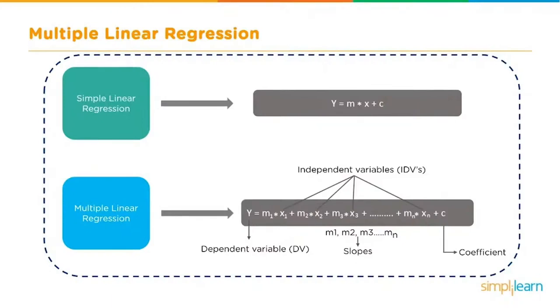So when you're dealing with multiple linear regression, you basically take your single linear regression and you spread it out. So you have y equals m1 times x1 plus m2 times x2, and so on all the way to mn times xn, and then you add your coefficient on there.